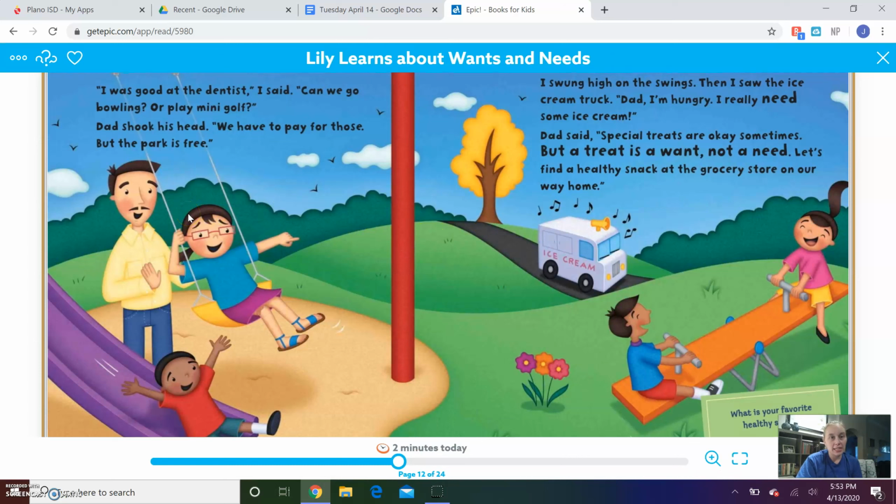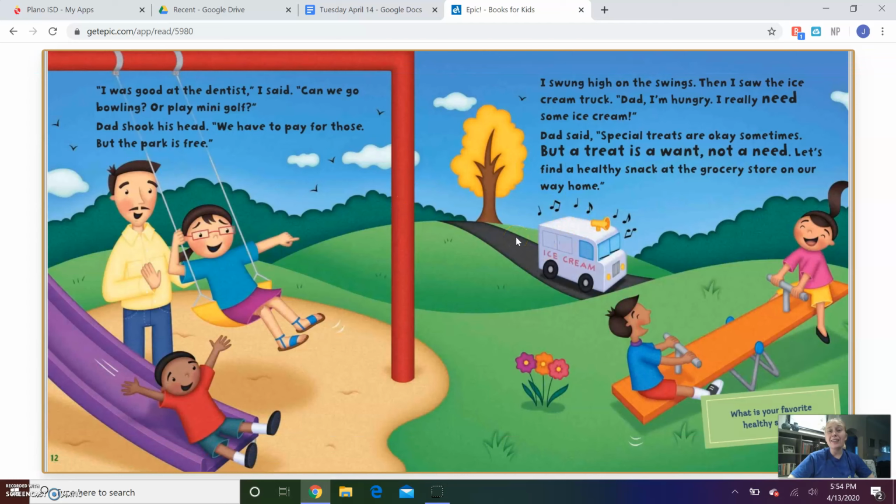I was good at the dentist, I said. Can we go bowling or play mini golf? Dad shook his head. We have to pay for those, but the park is free. I swung high on the swings. Then I saw the ice cream truck. Dad, I'm hungry. I really need some ice cream.